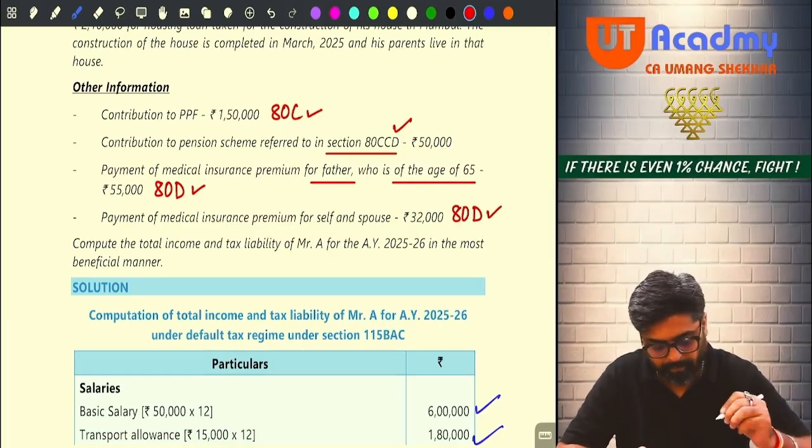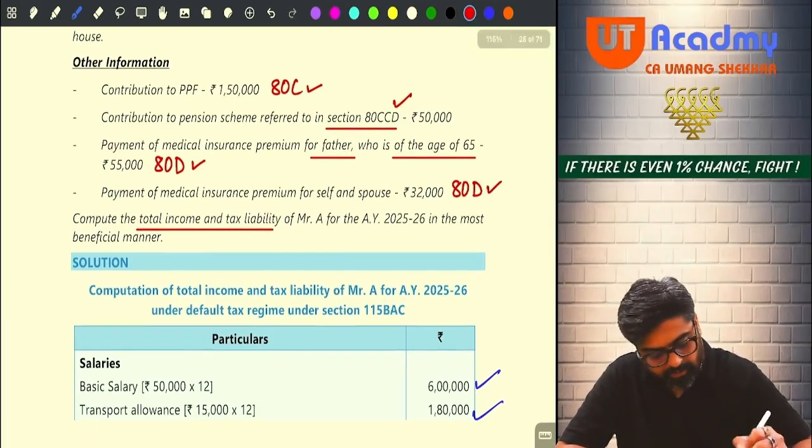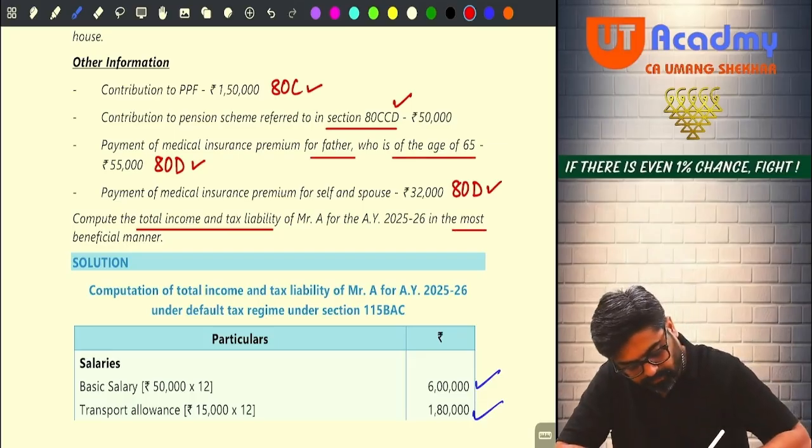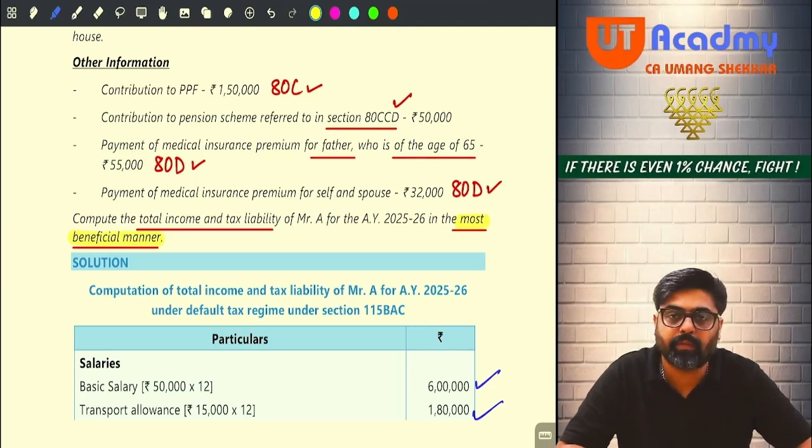Yes or no? Compute the total income and tax liability of Mr. A in the most beneficial manner. See, most beneficial manner means they want you to calculate by following 115BAC or without 115BAC. So whatever is the most beneficial way, in that you are supposed to calculate.